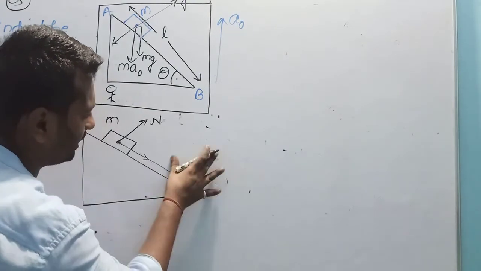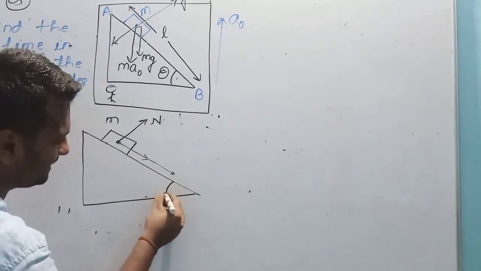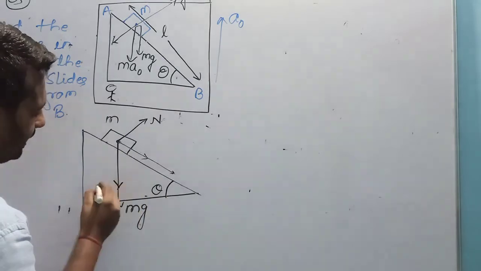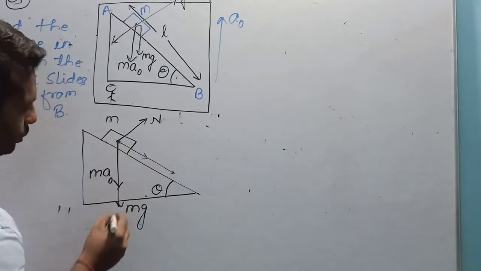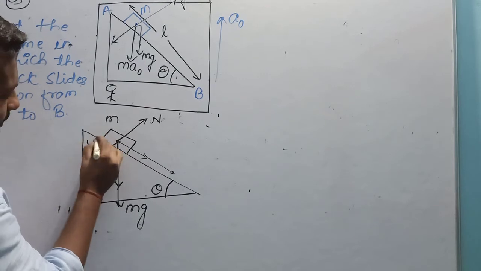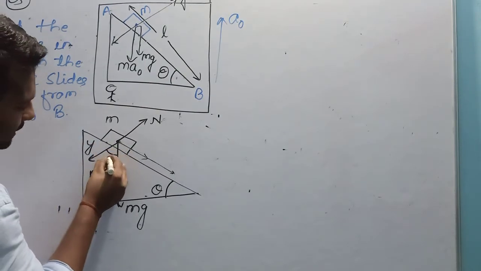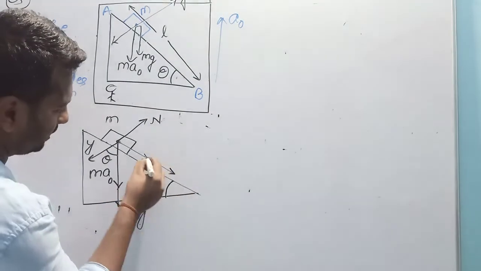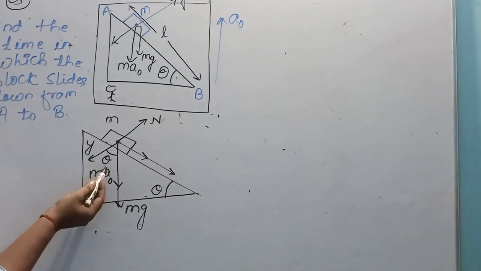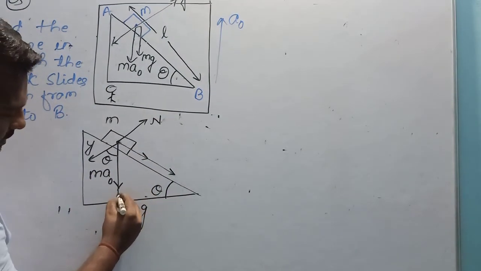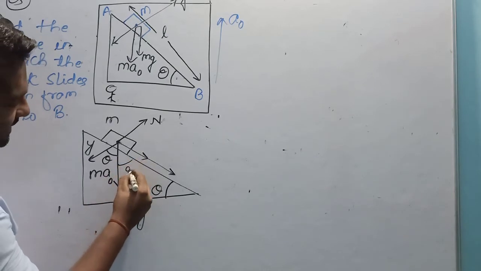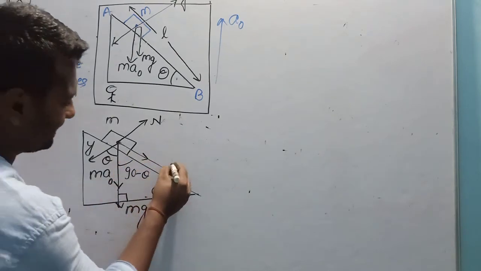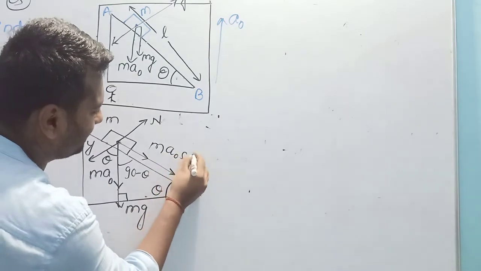If you have any doubt regarding writing the component, take this as angle theta. This is downward mg, and on the same line ma naught. This is the y-axis. Then this will be angle theta. Now I think there is no confusion. I was also making some mistake in writing the component. Because this is theta, this one is 90 degrees, this one is 90 minus theta, so this will become theta. Make your concept clear. On this axis we will get ma naught sin theta and